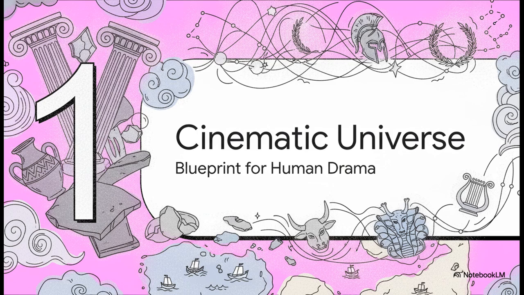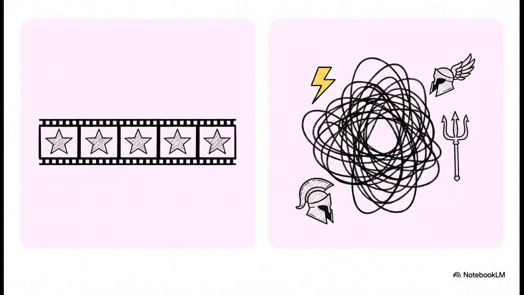Section 1. The original cinematic universe, the blueprint for human drama. So it's absolutely crucial we frame our mindset right from the start here. We're dealing with stories that shaped entire civilizations. Now, when we think of modern cinematic universes, we think of organized linear storytelling, right? Consistent continuity. You know exactly how character A relates to event B. But Greek mythology? Oh, it is the exact opposite. We're talking hundreds of gods, shifting genealogies, totally contradictory versions of events. Trying to track all this messy lore entirely in your head? Yeah, that's a guaranteed way to get absolutely lost.